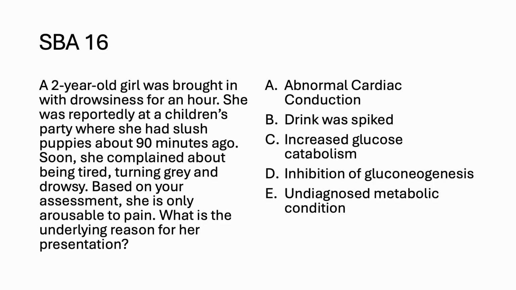So a 2-year-old girl is brought in with drowsiness for an hour. She was reportedly at a children's party where she had slush puppies about 90 minutes ago. Soon, she complained about being tired, turning grey and drowsy. Based on your assessment, she is only arousable to pain. What is the underlying reason for her presentation? Abnormal cardiac conduction, drink was spiked, increased glucose catabolism, inhibition of gluconeogenesis, undiagnosed metabolic condition.